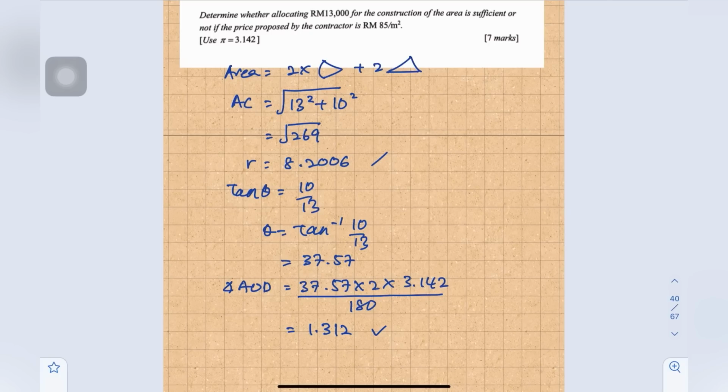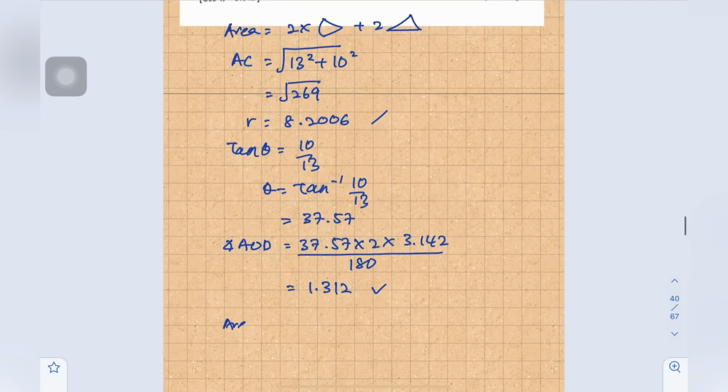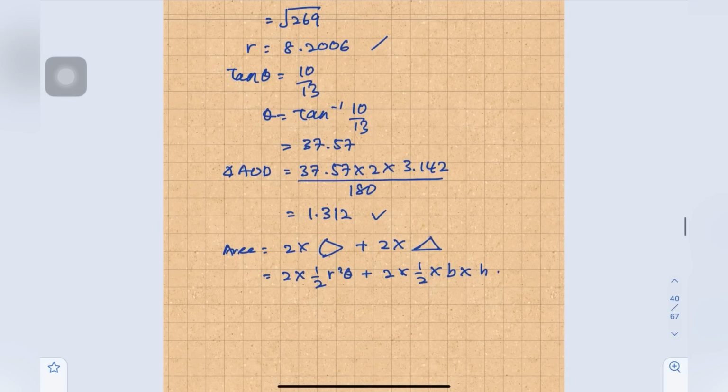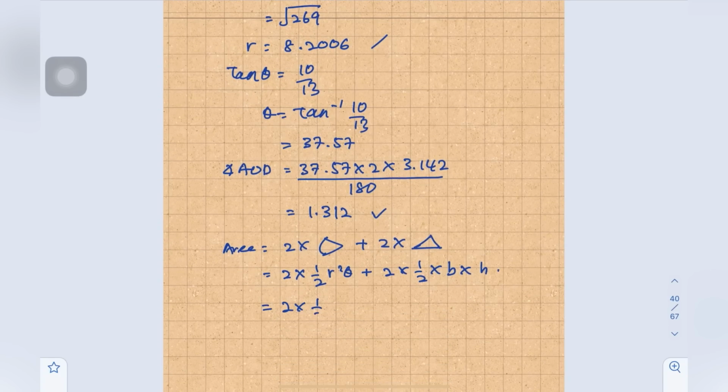Then the area, just now, is 2 times sector plus 2 times triangle. The formula for a sector is 1/2 r squared theta, and the formula for a triangle is 1/2 times base times height. So we substitute 2 times 1/2, the radius is 8.2006 squared, and theta is 1.312.